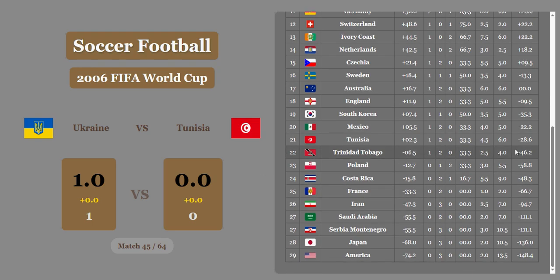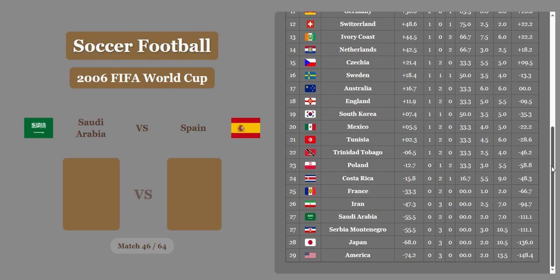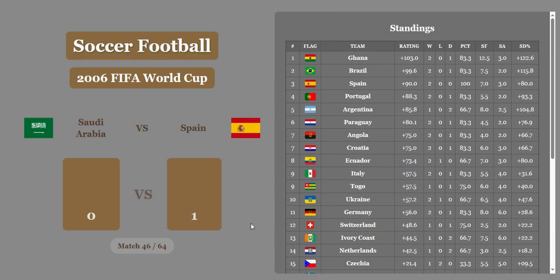We're going into match 46. We got Saudi Arabia versus Spain. Can Spain keep it up? They get one. I think that's going to be enough. I think Saudi Arabia will get a half goal. They will. But it's going to hurt their rating here because of the economic difference. Not by too much. They're going to maintain their third place spot.